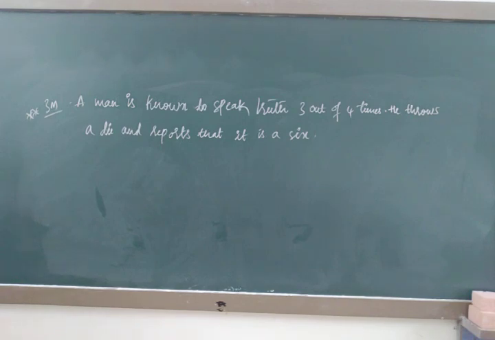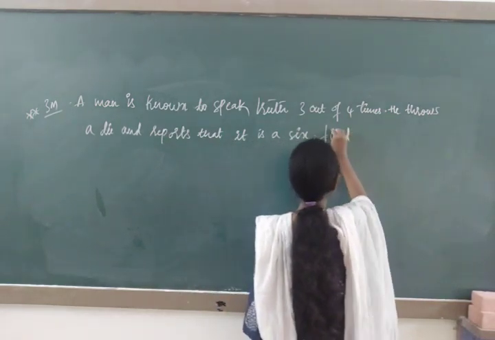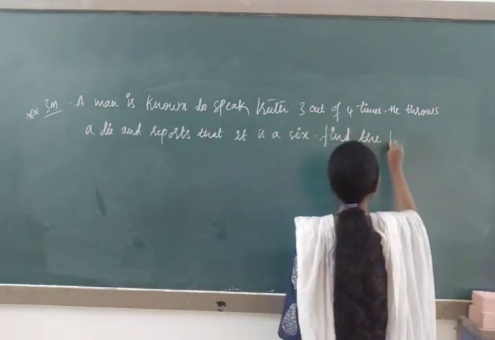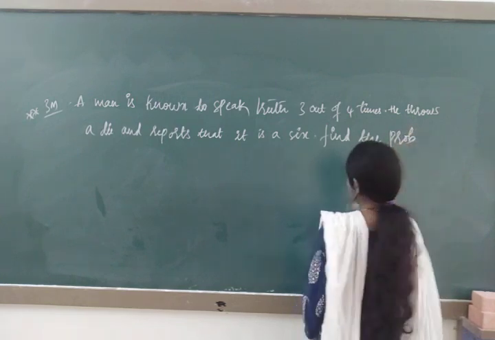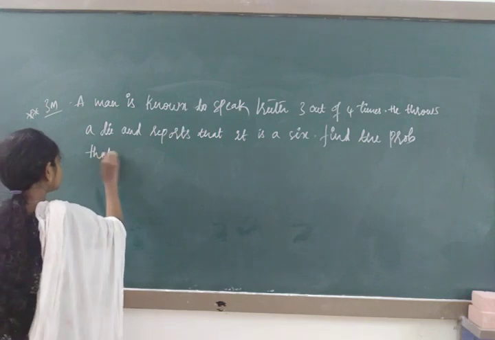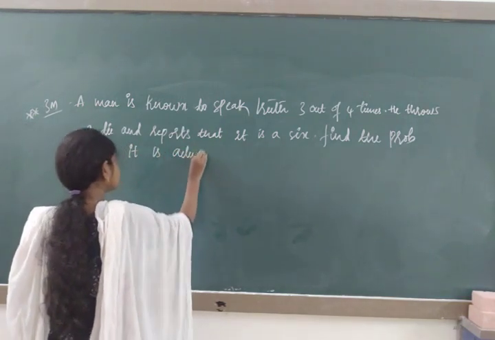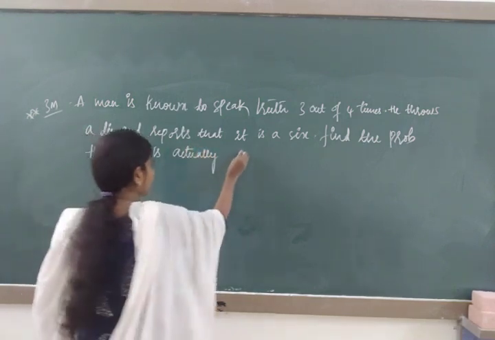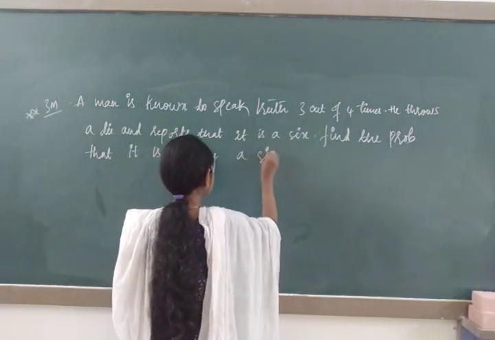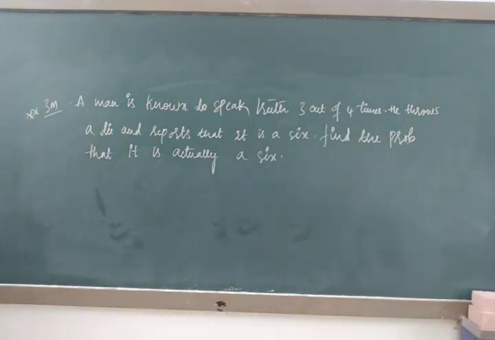Find the probability that it is actually a 6.